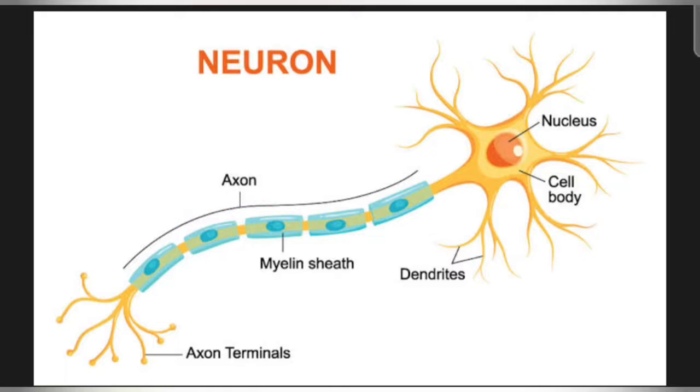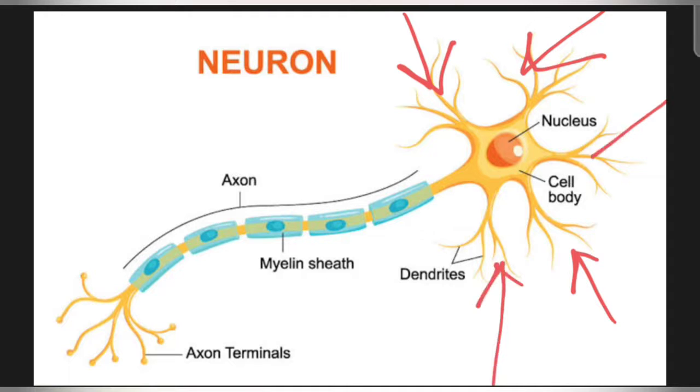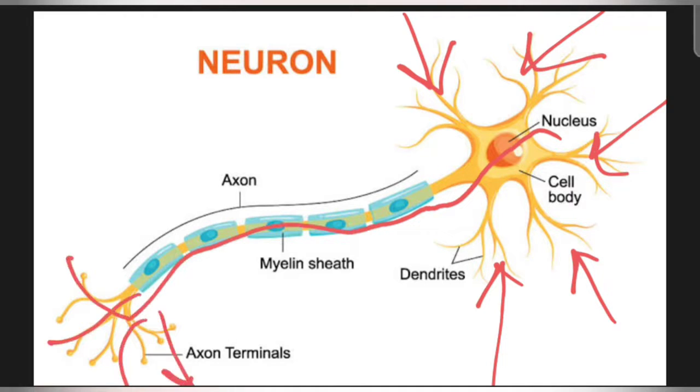So basically the dendrites receive messages from the previous neuron like this, and these messages then go via the cell body through the axon, and then through these axon terminals they go out and get into the next neuron.